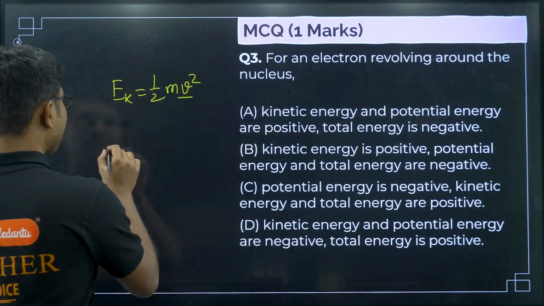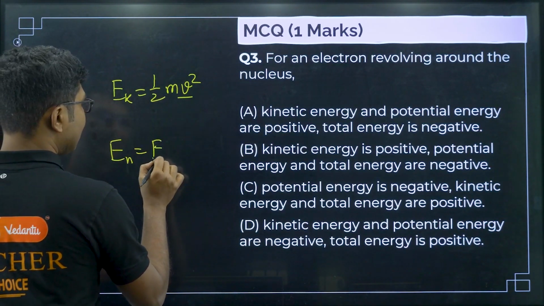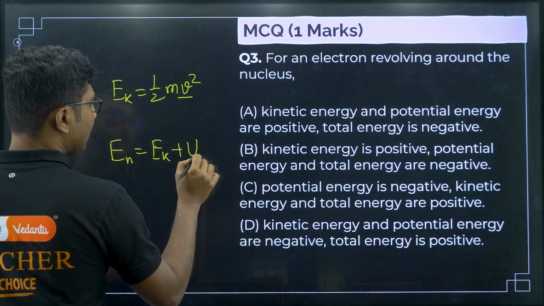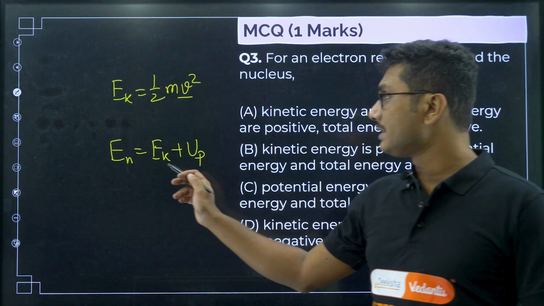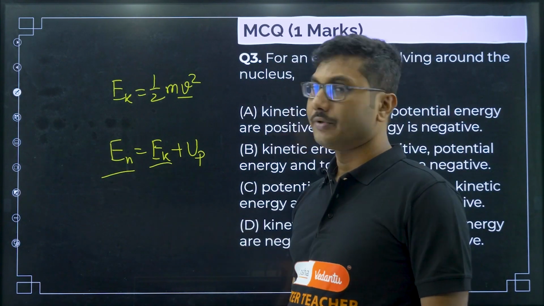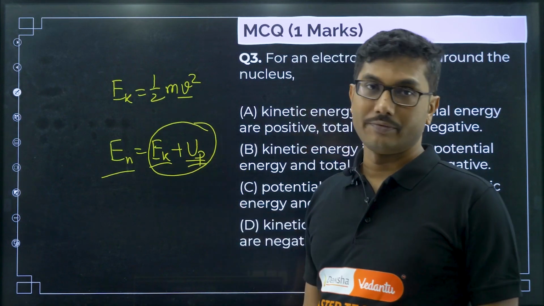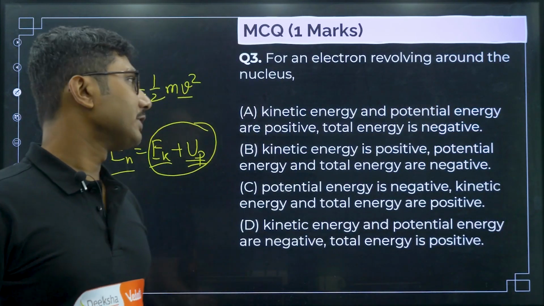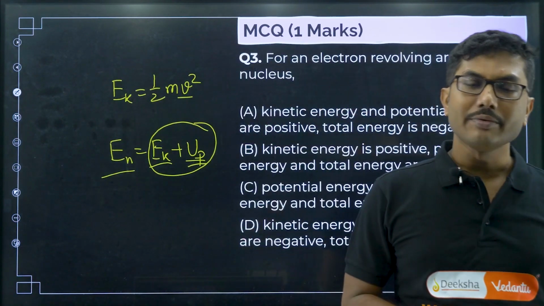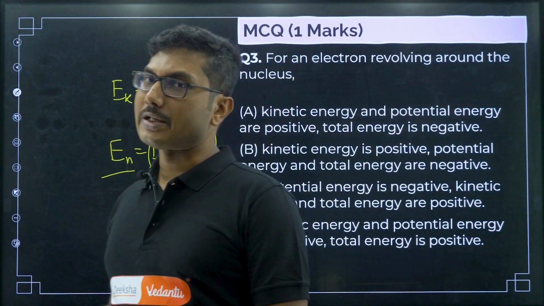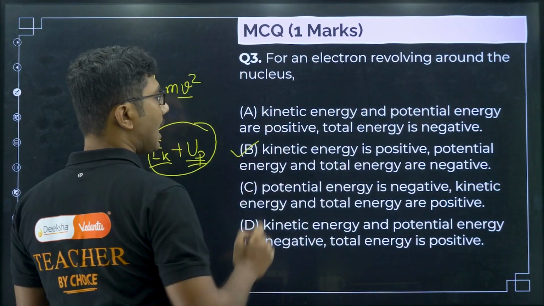Now total energy is basically kinetic energy plus potential energy. Total energy is negative, kinetic energy is positive, so potential energy has to be negative so that the total value becomes negative. This is the logic that you have to apply: kinetic energy can never be negative, so kinetic energy has to be positive, so potential energy and total energy have to be negative. So kinetic energy is positive, potential energy and total energy are negative.